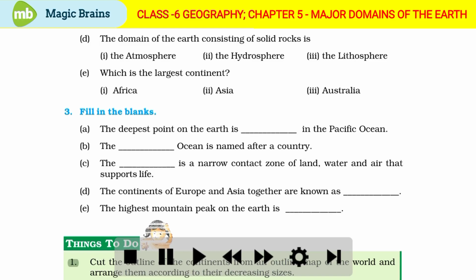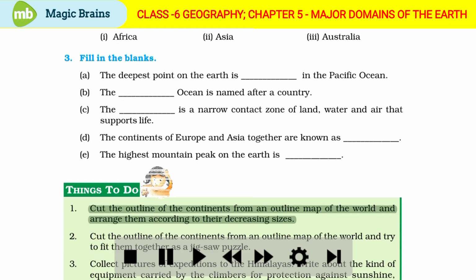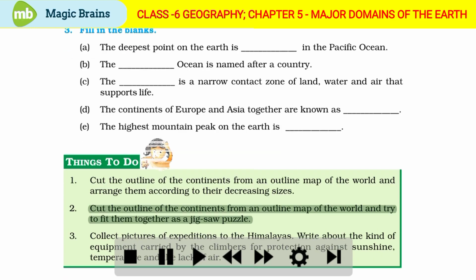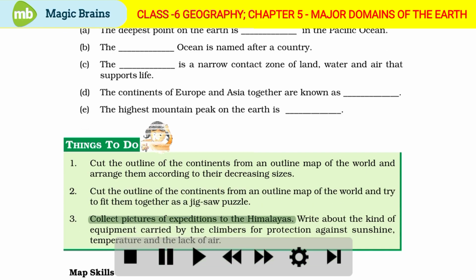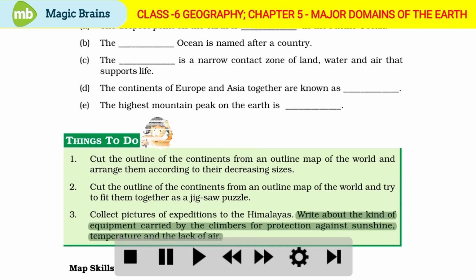Things to do. 1. Cut the outline of the continents from an outline map of the world and arrange them according to their decreasing sizes. 2. Cut the outline of the continents from an outline map of the world and try to fit them together as a jigsaw puzzle. 3. Collect pictures of expeditions to the Himalayas. Write about the kind of equipment carried by the climbers for protection against sunshine, temperature, and the lack of air.